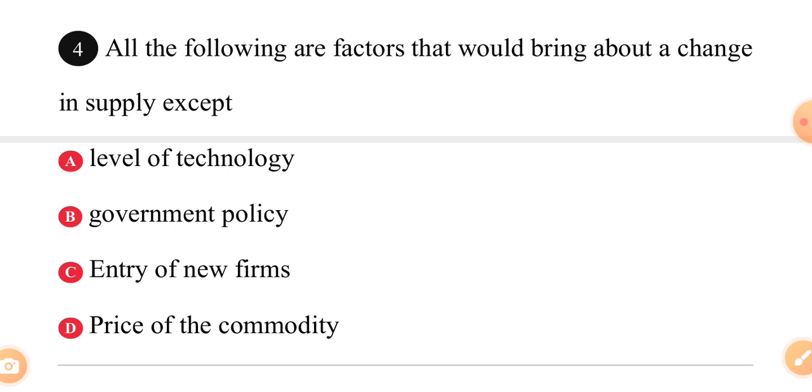All the following are factors that would bring about a change in supply, except. Question number 4. A, level of technology. B, government policy. C, entry of new firms. D, price of the commodity. The answer is price of commodity. Remember they said except.